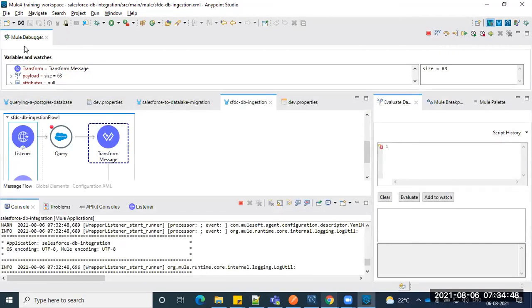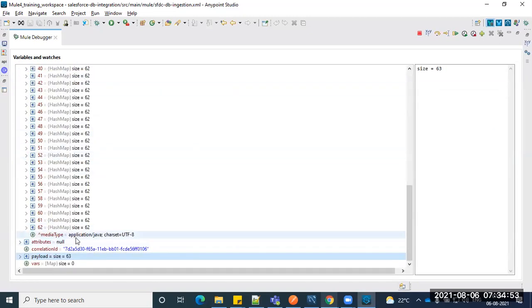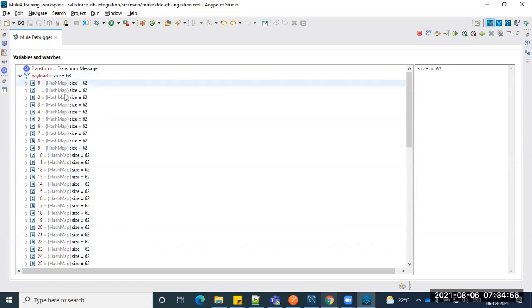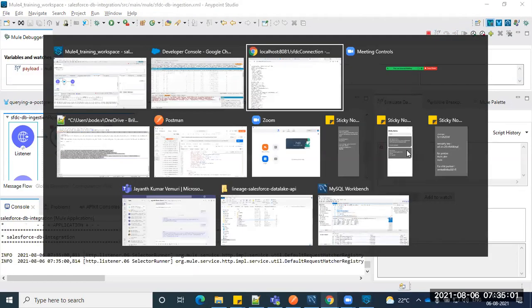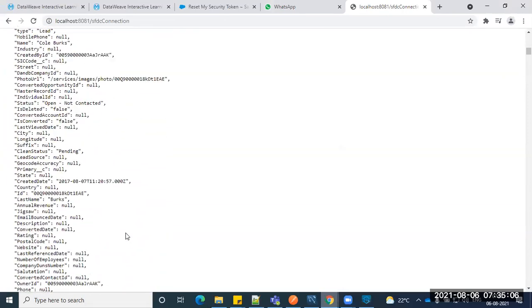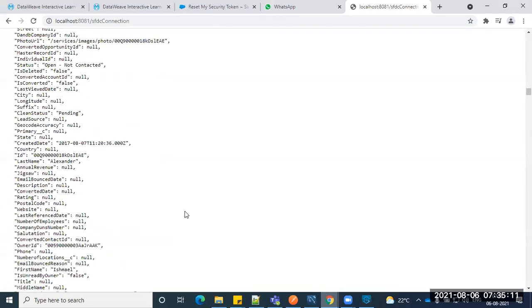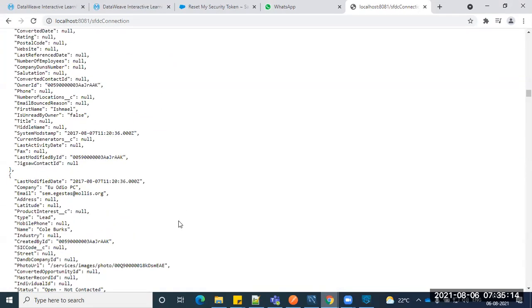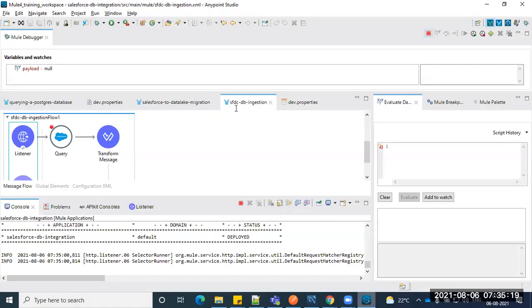Then we are trying to convert it. What format are you getting here? Observe here, we are getting an array list, right? From Salesforce, you are getting an array list. I'm just clicking F8, so converting it into JSON. Here you can see the entire JSON, and we can see the 63 records in JSON. Are we good? Were you guys able to fetch the data? So hopefully yes. Okay, so let's do some kind of security here.